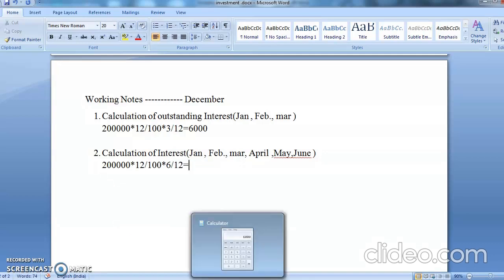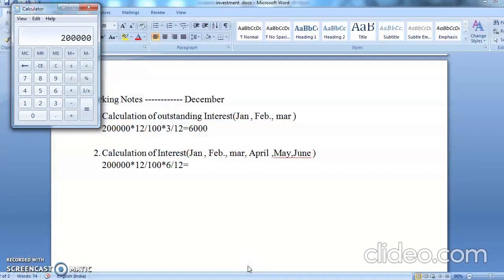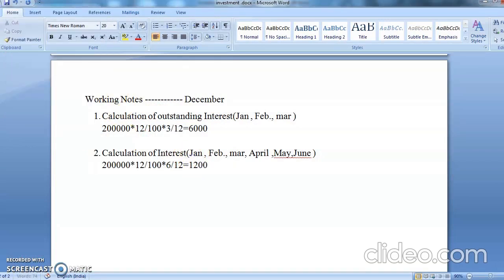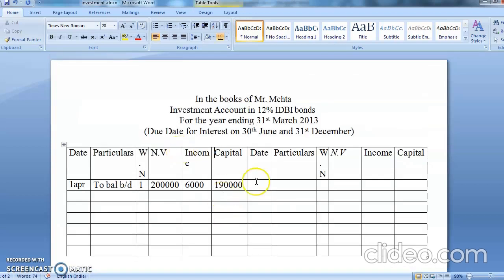So again, you will do the same thing. So 2 lakhs into 12 percent, you're getting 24,000, and half of 24,000 is 12,000. So your interest on 30th June is 12,000. See, here it is due, here you are receiving money. So on 30th June, chalo, what are you going to write? To bank account, working note number 2. How much is your income? It is 600. Sorry, not 600. It is 12,000.